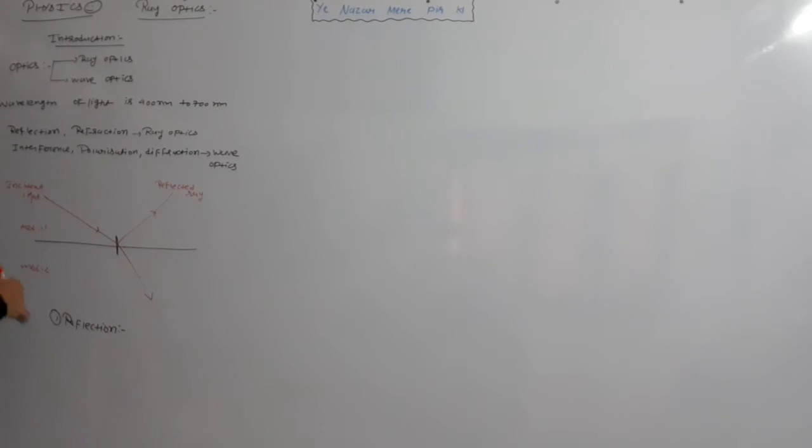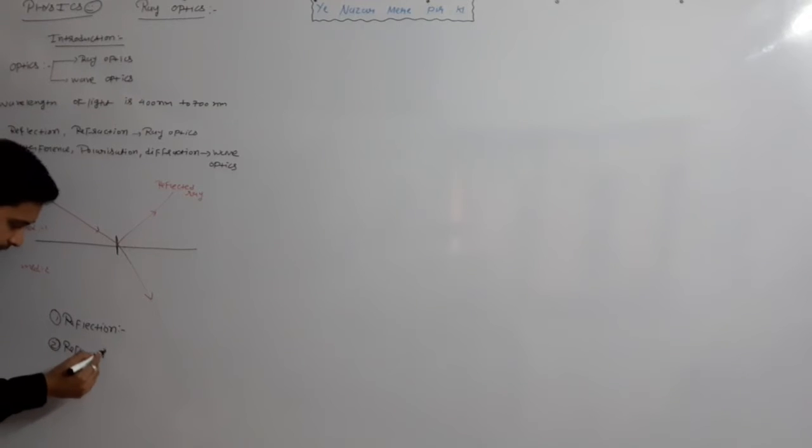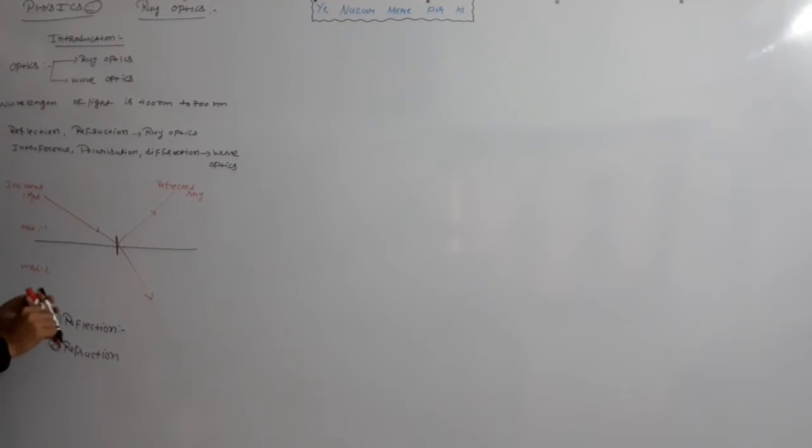In the case of reflection, light does not go into another medium, but is reflected back into the same medium. But when refraction occurs, light is coming from medium 1 and going into medium 2, and its path will be changed. How it will be changed, we will study later. But there are two possibilities, reflection and refraction.